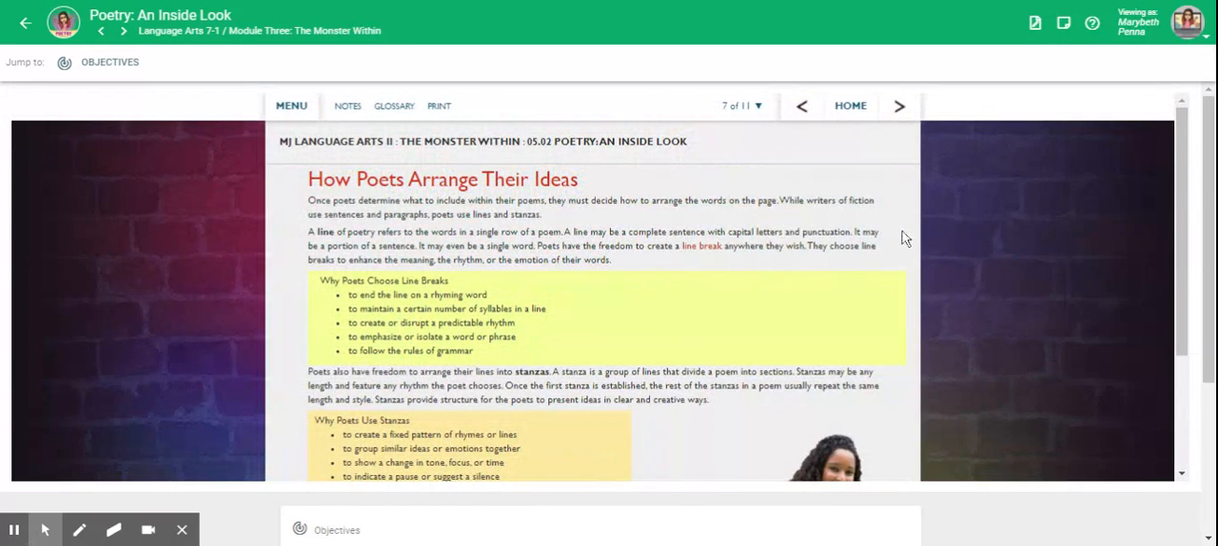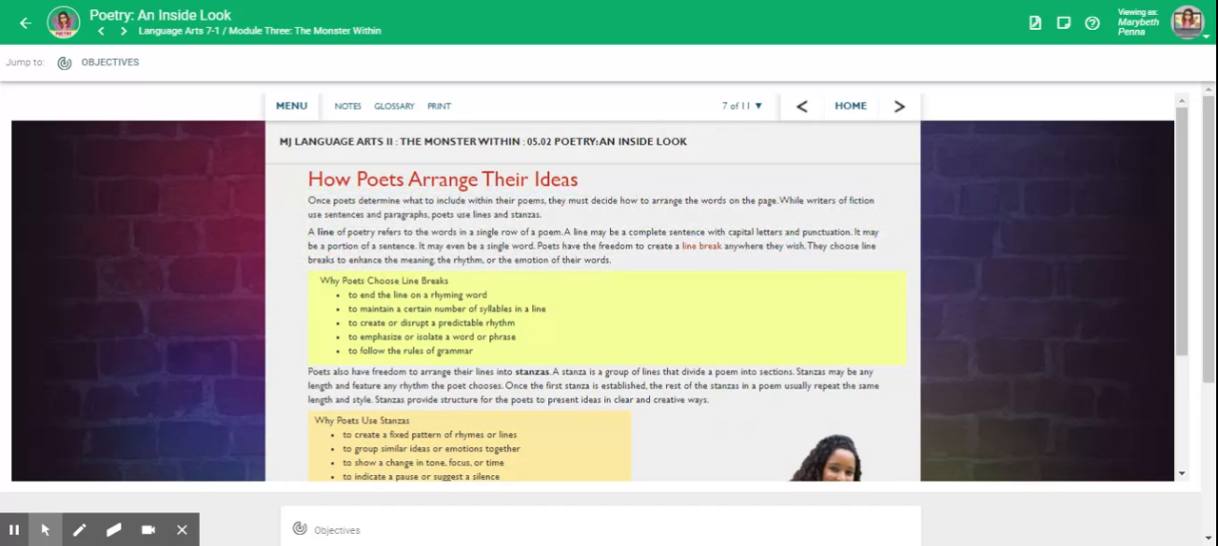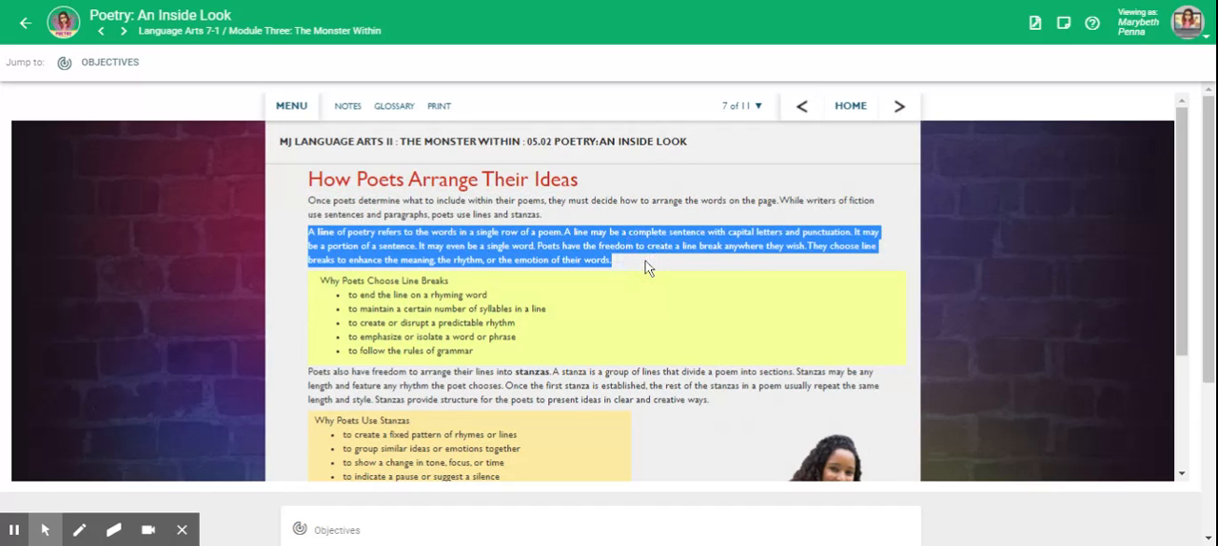How poets arrange their ideas. Once poets determine what to include with their poems, they must decide how to arrange the words on the page. While writers of fiction use sentences and paragraphs, poets use lines and stanzas. A line of poetry refers to the words in a single row of a poem.